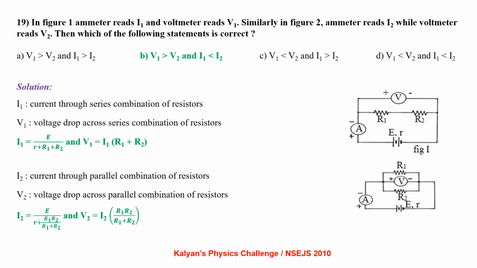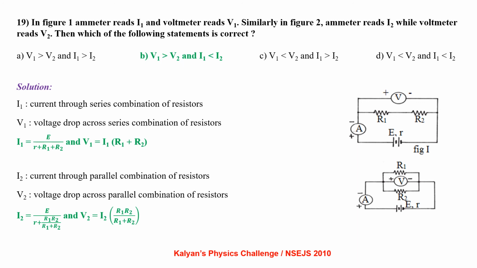In figure 1, ammeter reads I1 and voltmeter reads V1. Similarly, in figure 2, ammeter reads I2 while voltmeter reads V2. Then which of the following statements is correct? Take some time to go through the circuit diagrams carefully. Then you can see I1 is the current through the series combination of resistors, V1 is the voltage drop across the series combination of resistors. I1 equal to E by (r plus R1 plus R2), while V1 equal to I1 of (R1 plus R2) as per Ohm's law.